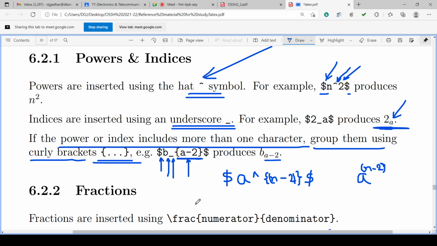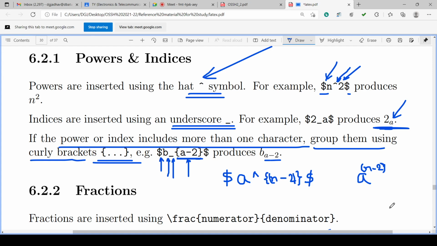So in this way, the powers and indices are programmed.